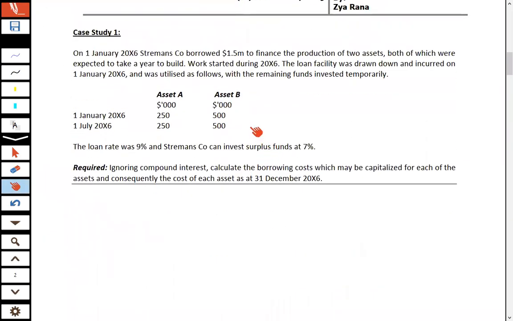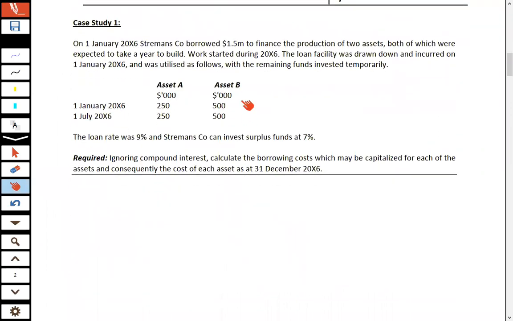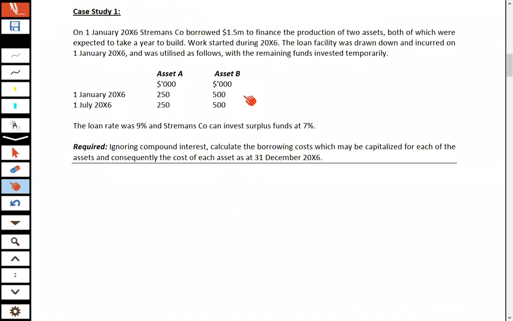So keeping these things in mind, you have 5 minutes to attempt this question, and after that I will start discussing it, as this question has the same things as we discussed in the above slide. The requirement is: ignore compounding interest, calculate the borrowing cost which may be capitalized for each of the assets, and consequently the cost of each asset as at 31st December 2006.